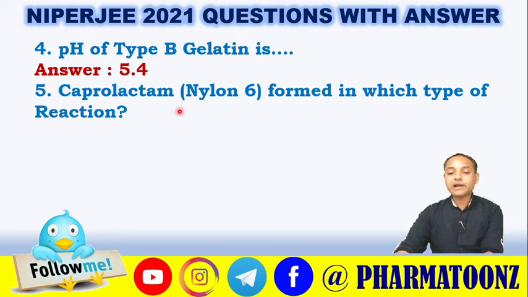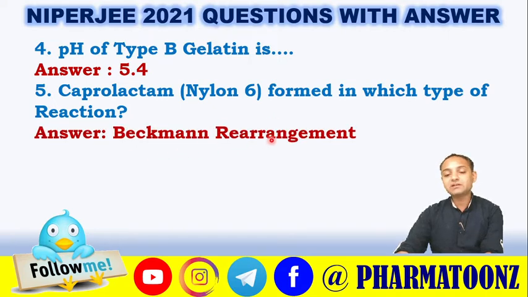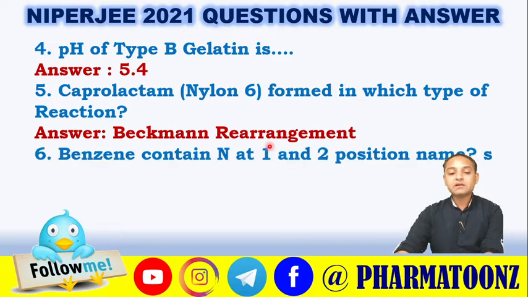Next is caprolactam. Nylon 6 is formed in which type of name reaction? So caprolactam is nothing but a cyclic amide, a 7-member ring, and it is formed by the Beckmann rearrangement. The starting material in the Beckmann rearrangement is an oxime, which is further rearranged and converted into the cyclic amide, which is called caprolactam.